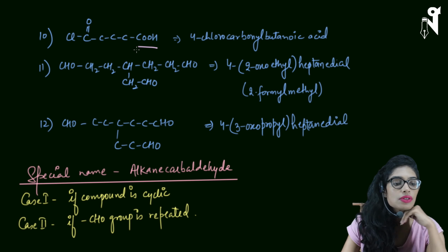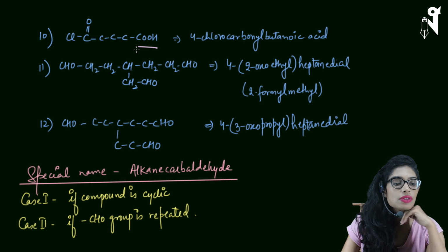This is acid chloride group. I've just taken it just like that, I mean, just to give you a break from aldehyde. So if we see the higher priority group is COOH, so we will start numbering from here: 1, 2, 3, 4, and comes 5.